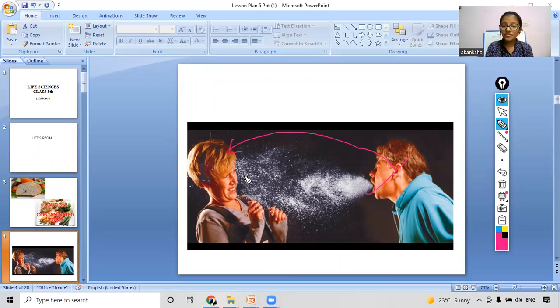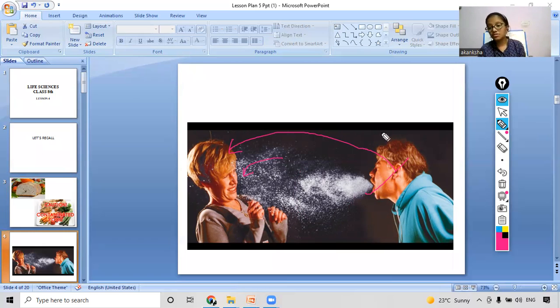Yes, because you must have noticed that whenever a single person is suffering from cough and cold in a family, then the next day and the whole week, the whole family is suffering from the same disease, right? So these diseases are communicating from one person to another.